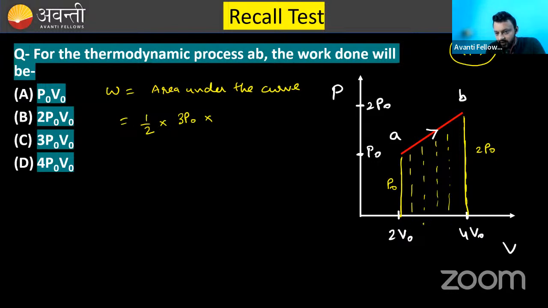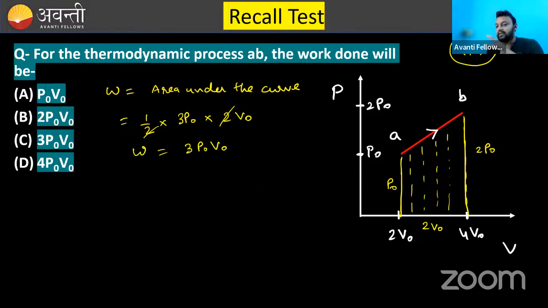So this length will be 2 V naught. You can see this 2 and 2 will cancel out. So it will be 3 P naught V naught. Work done is 3 P naught V naught.